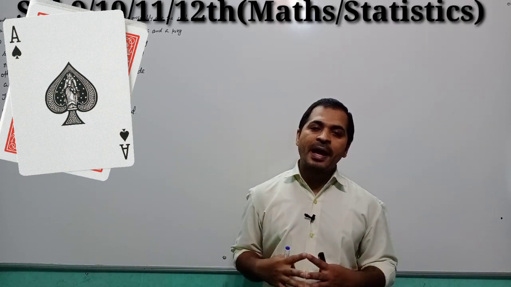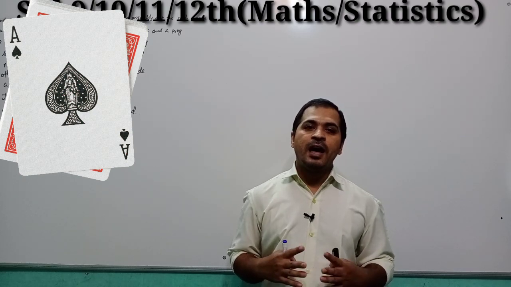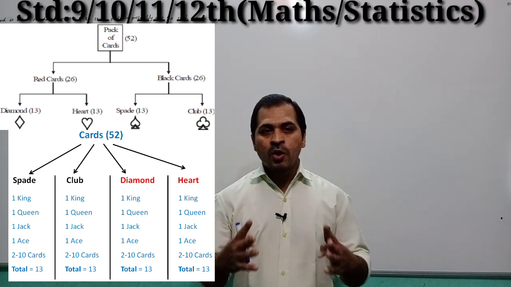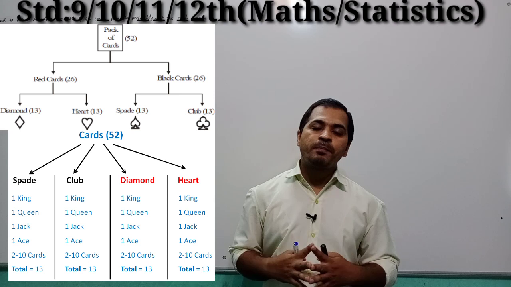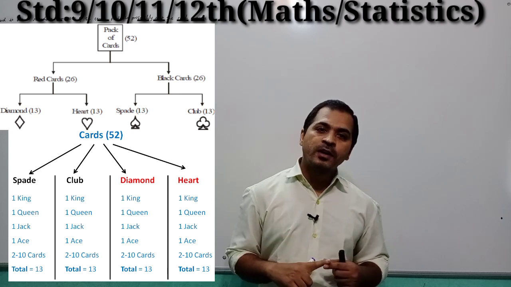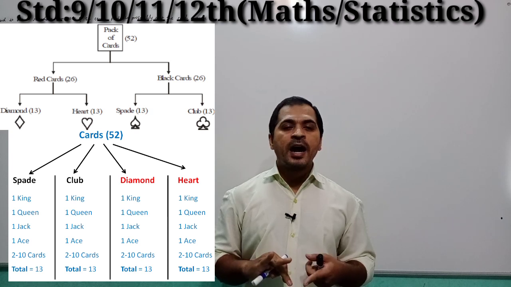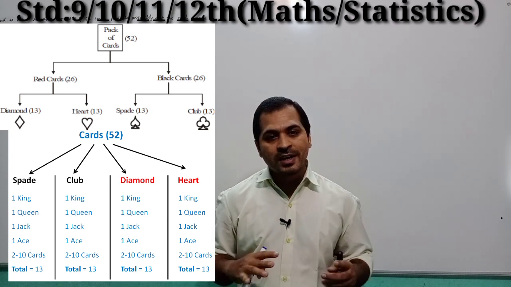Students, in that pack of 52 cards, 26 cards are black and 26 cards are red. Now these 52 cards are divided into 4 parts: the cards of heart, the cards of spade, the cards of diamond, and the cards of club.